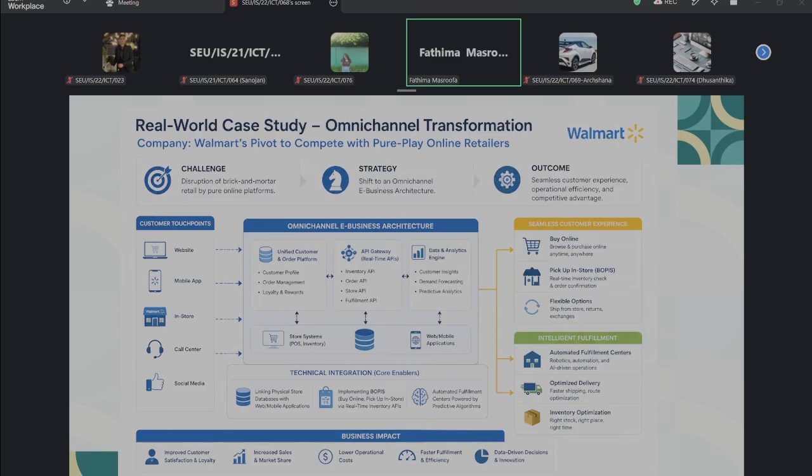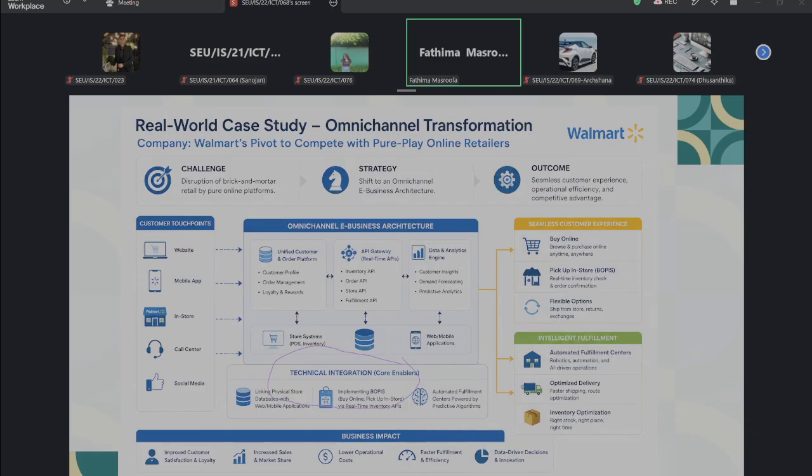See here one term I mentioned, technical integration. From this diagram you can see what technical integration is. Technical integration means connecting the physical store database with the web and mobile applications.